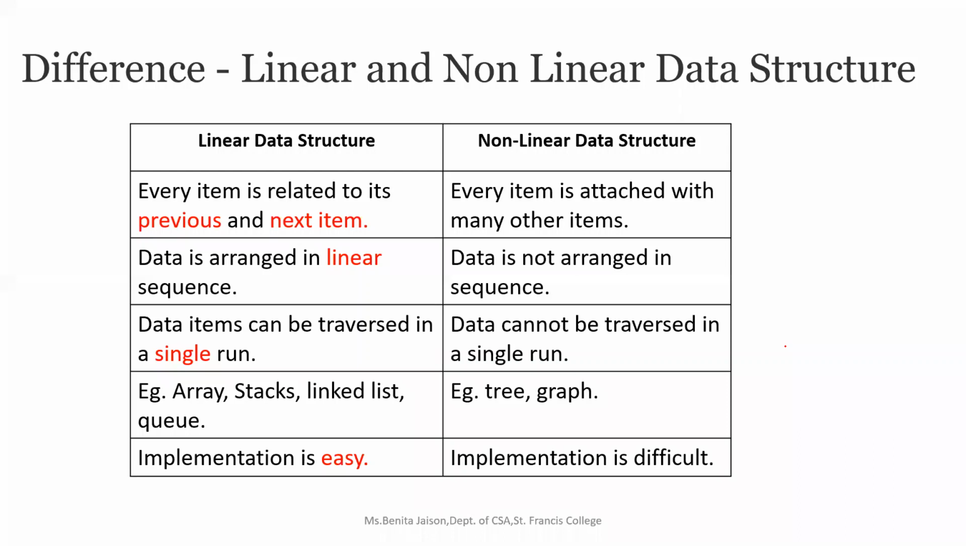How were we traversing? Using a for loop with the variable i ranging from 0 to the length of the array. If you want to print all the elements in the array, what we were doing, we were using a for loop, right? And then we were just printing all the elements by incrementing the control variable, i plus plus, right? And then we will be printing the value of the array at that particular index. So in a single run, we can traverse through all the elements in the array if it is a linear data structure. But in the case of non-linear data structure, it cannot be traversed in a single run.